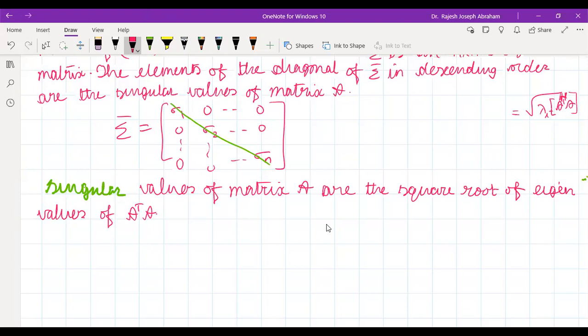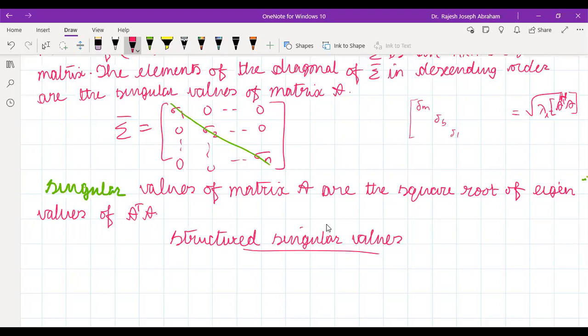Now why we have discussed this is because we want to look at what is called structured singular values. If you remember the spring mass damper example which we discussed some time back, we got the perturbations in matrix form, right? Delta M, delta B, delta K, something like that.